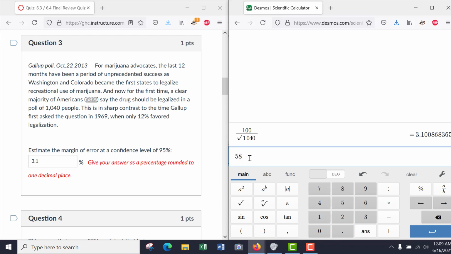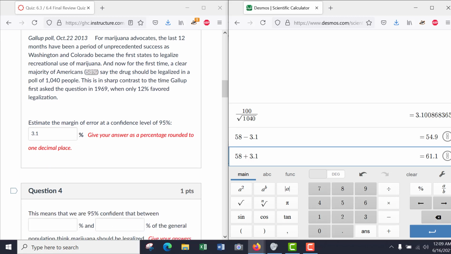So if I go 58 subtract 3.1, I get 54.9, and if I go 58 and I add 3.1, I get 61.1.